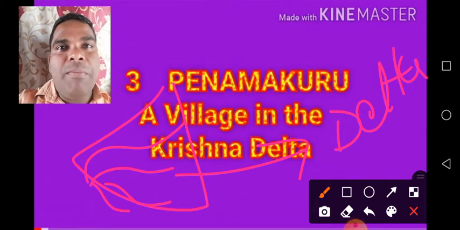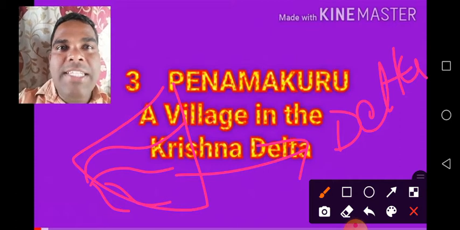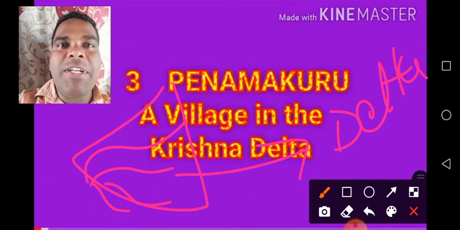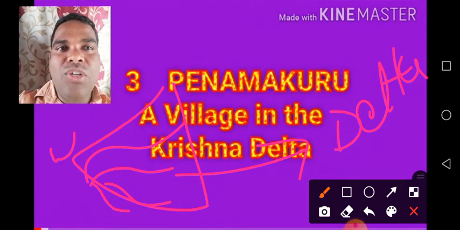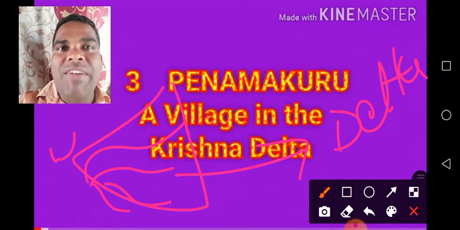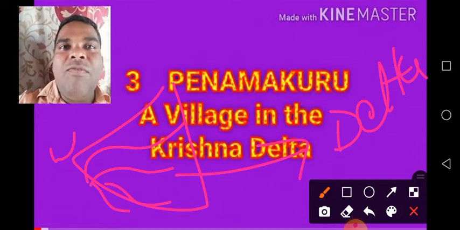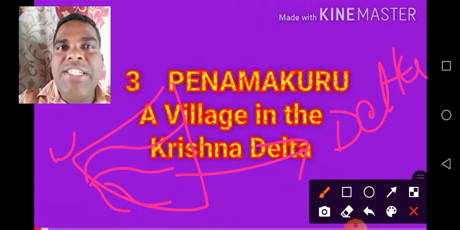See children, in our country most of the deltas are formed in the eastern coastal areas. Because you know that the west coast is highland, and the eastern coast is a slightly sloping, low area. That's why all the rivers flow from west to east. For example, the Godavari river and the Krishna river fall into the Bay of Bengal in the eastern coastal plains.